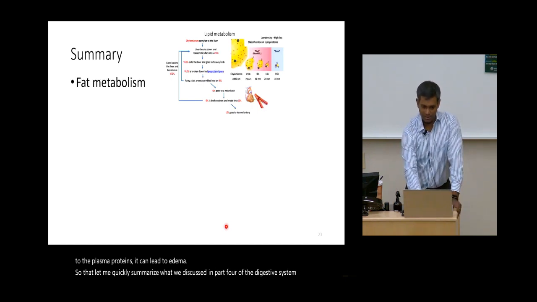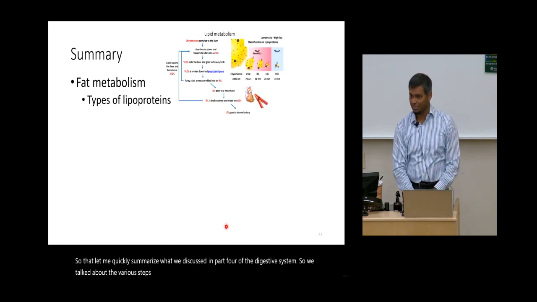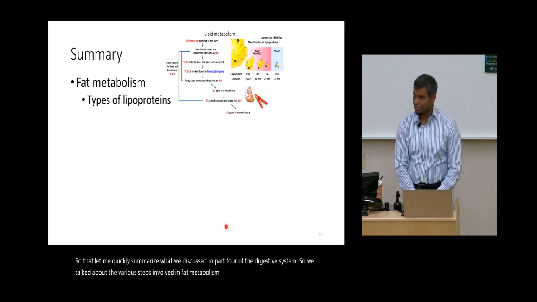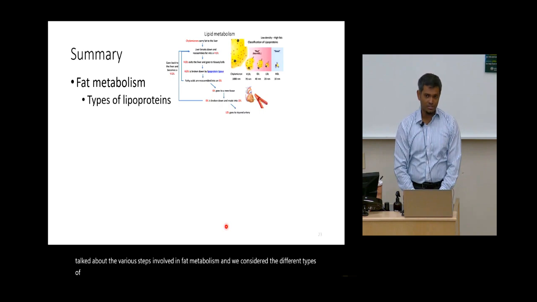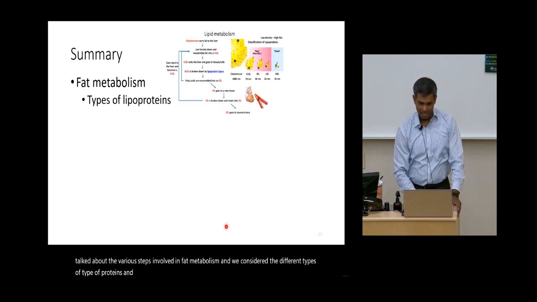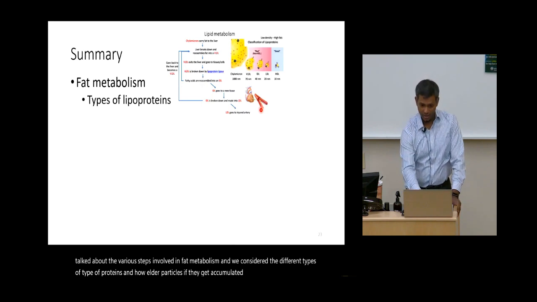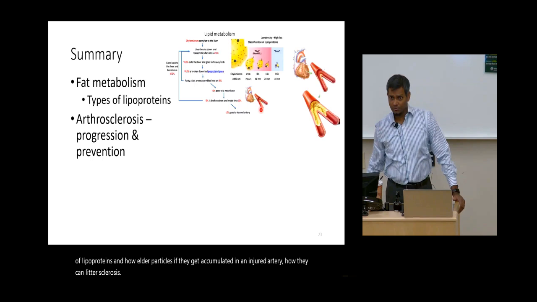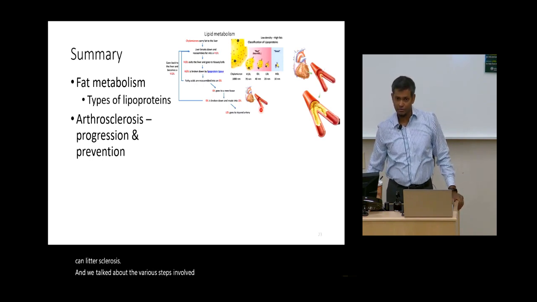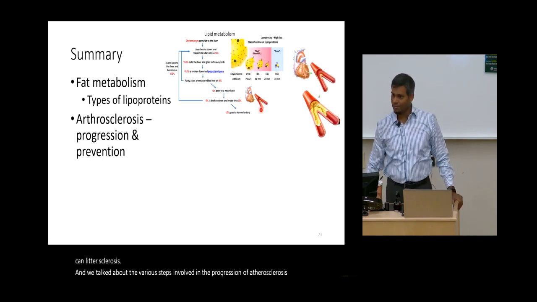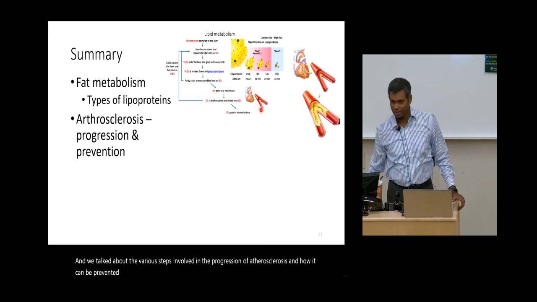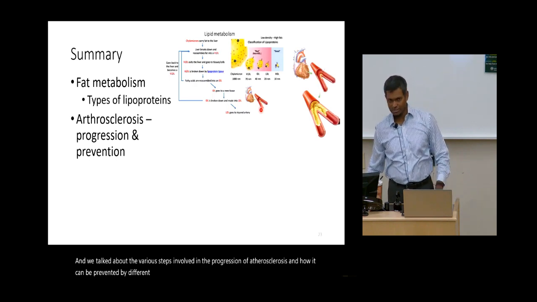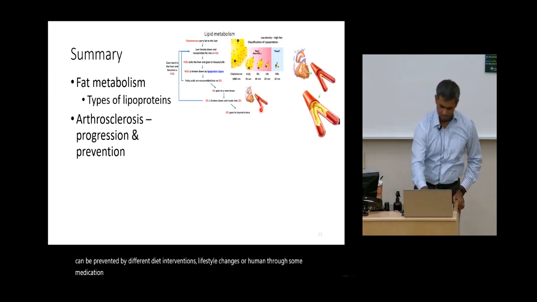So we talked about the various steps involved in fat metabolism, and we considered the different types of lipoproteins and how LDL particles, if they get accumulated in an injured artery, how that can lead to atherosclerosis. And we talked about the various steps involved in the progression of atherosclerosis and how it can be prevented by different dietary interventions, lifestyle changes, or even through some medication.